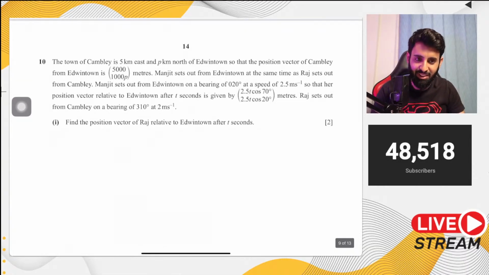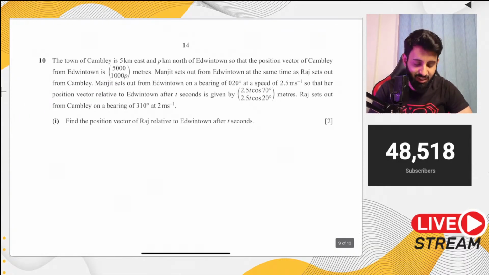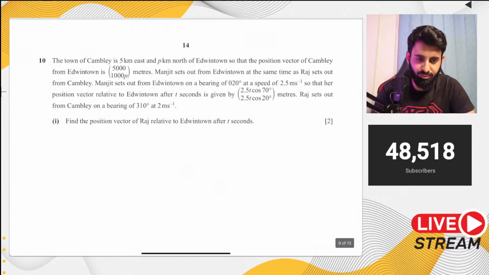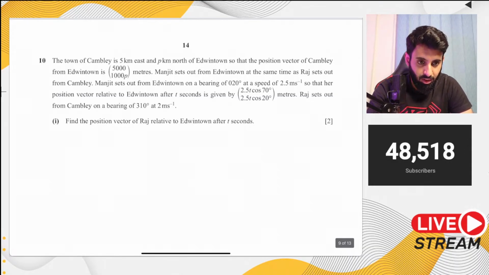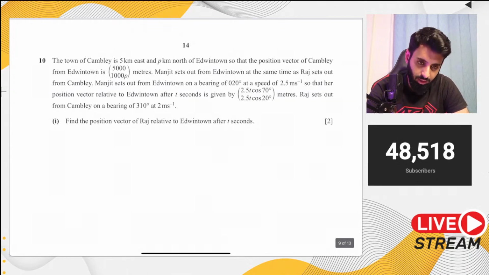How did this happen that all of a sudden it turned into 5,000 and 1,000? Yep, because it's in meters. Okay, good job. Okay, so you guys have passed the first test.